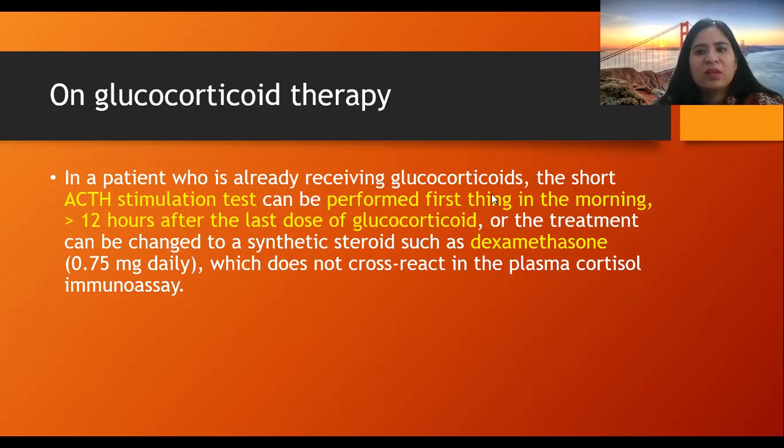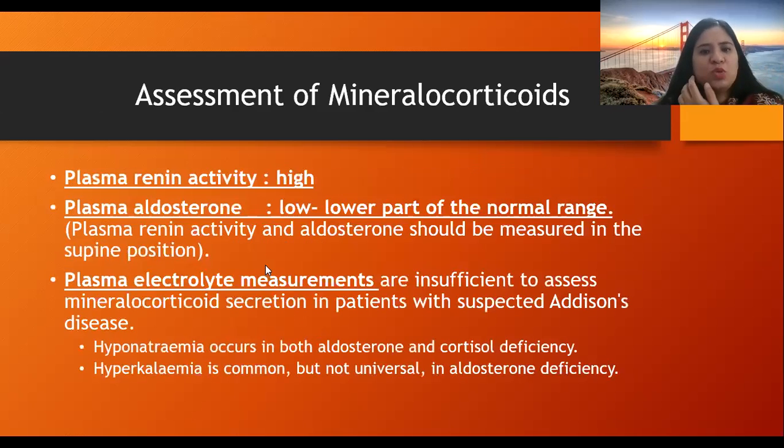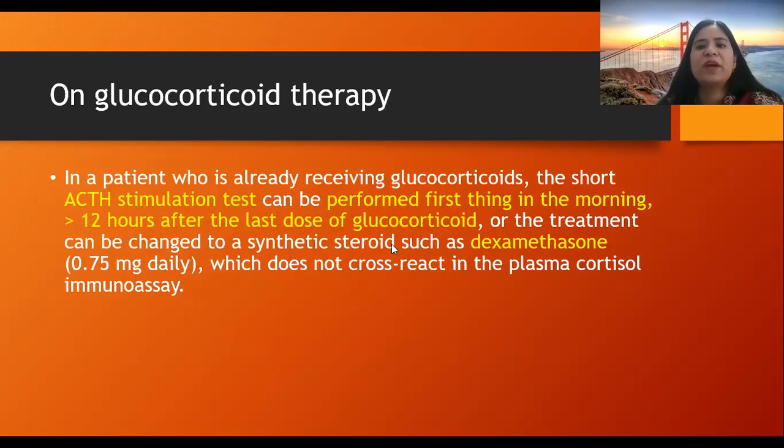Then the first thing in the morning is blood sample collection in these patients, or the treatment can be changed to synthetic steroids such as dexamethasone, 0.75 mg daily. Normally, the patients who receive glucocorticoids take prednisolone. So, in these patients, prednisolone can be changed to dexamethasone, so that it will not cross-react with the plasma cortisol immunoassay.